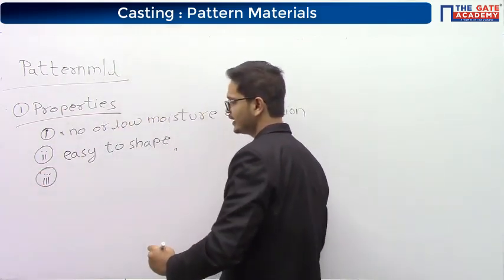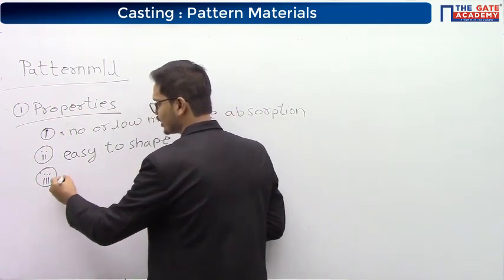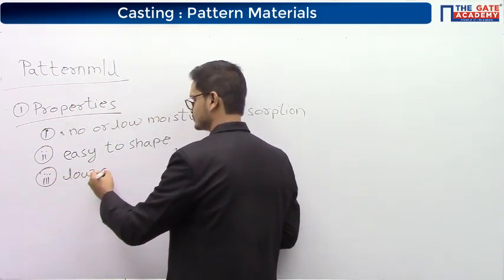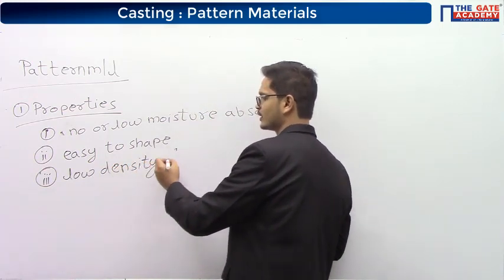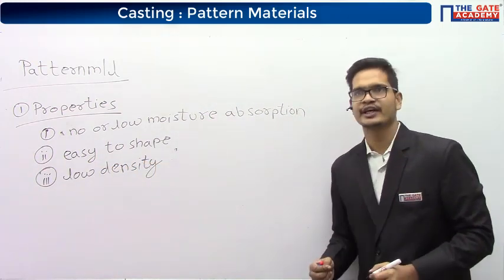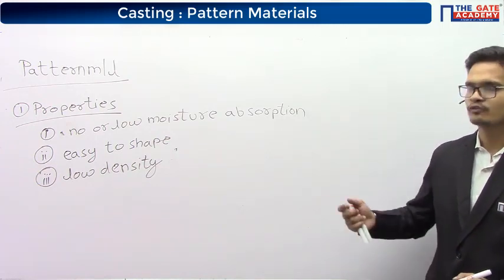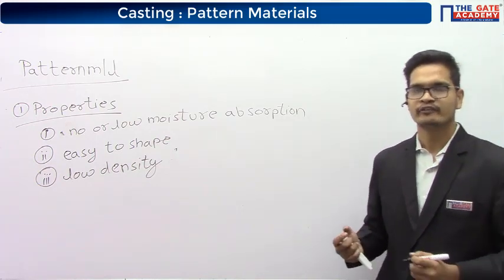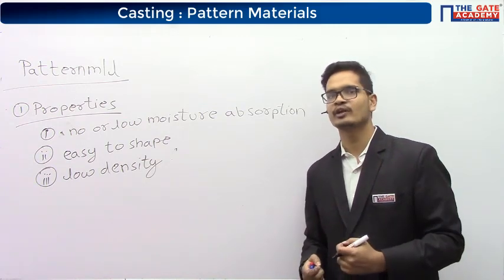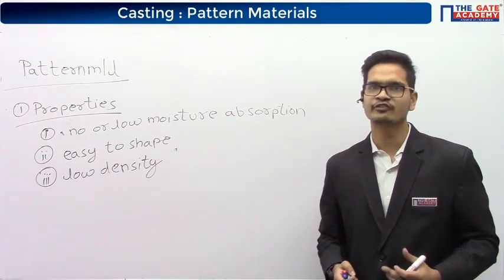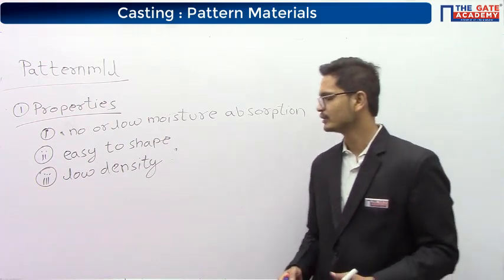The third one is that it should have low density. Why is low density needed? For better handling. If the density is low, the weight of the pattern will be low, and if the weight of the pattern is low, it will be easier for us to handle the pattern.